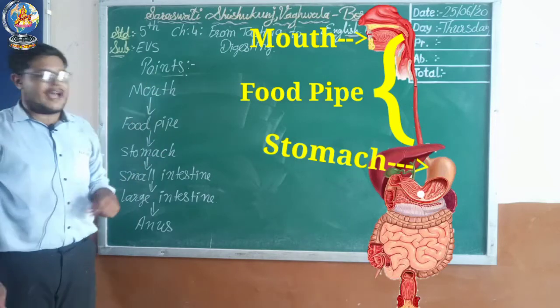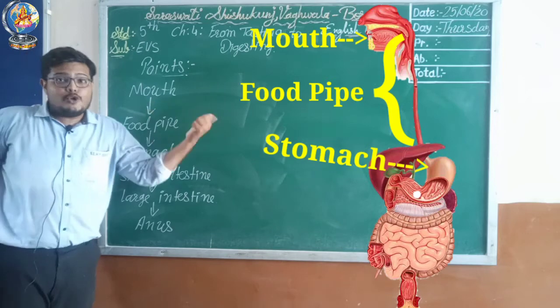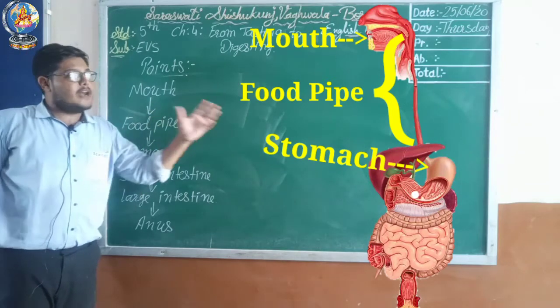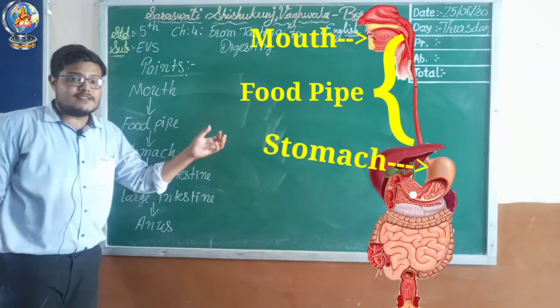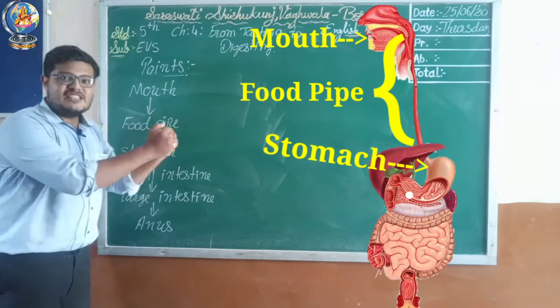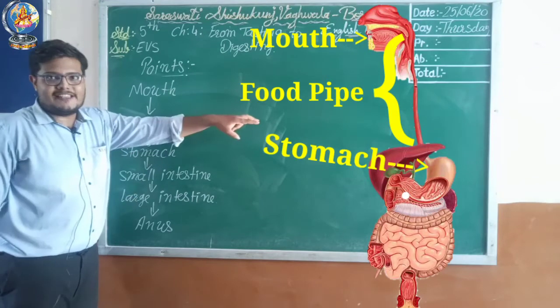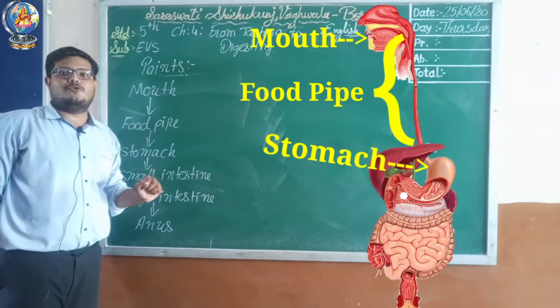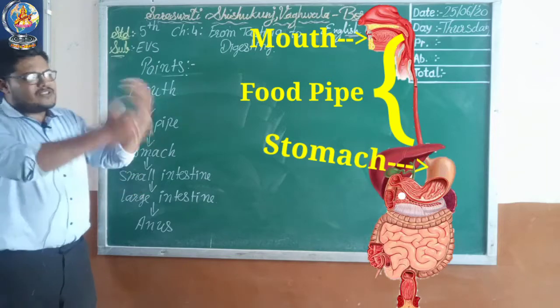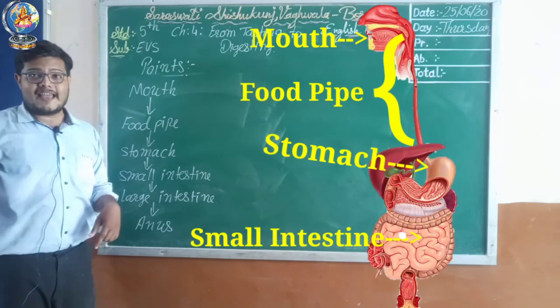The stomach has digestive juices and dilute hydrochloric acid. The stomach will churn your food, it will make a fine paste, and those digestive juices will get added into the food. After some time, that food will move into the small intestine, right?